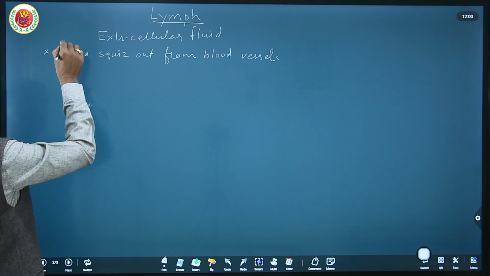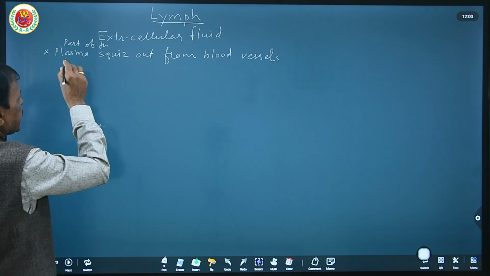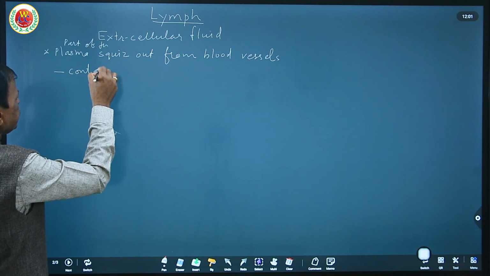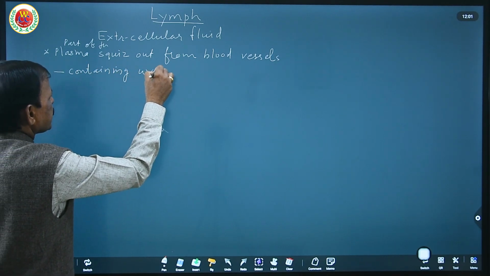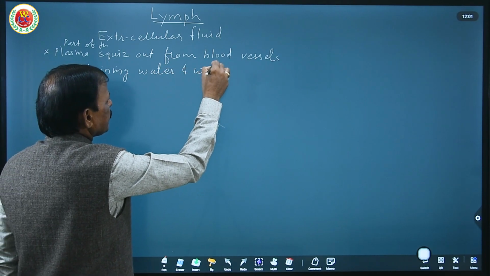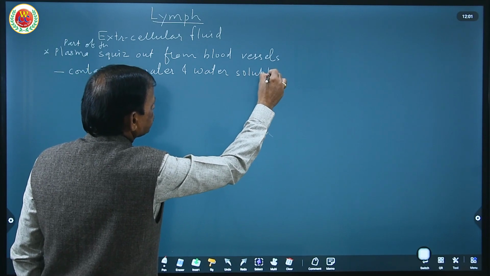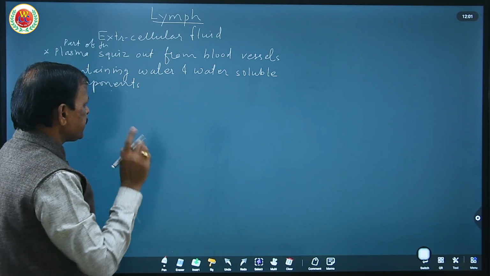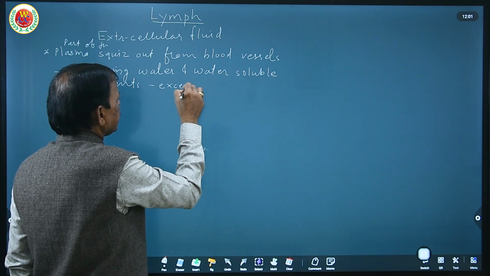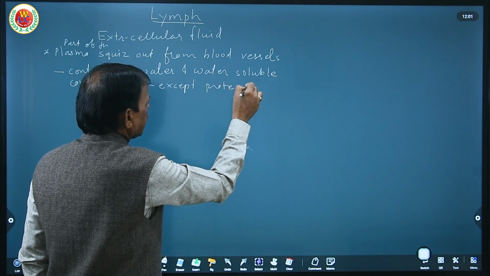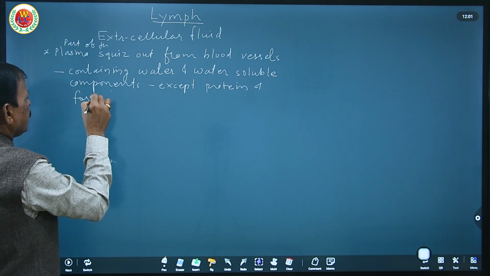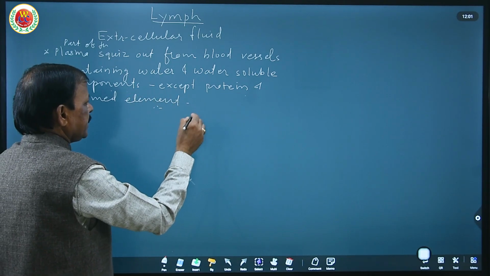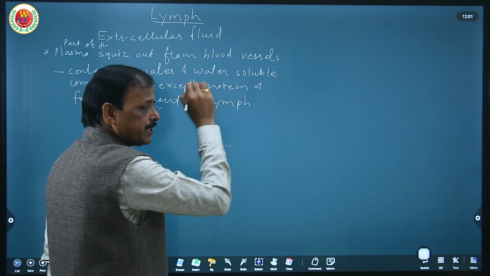The part of the plasma that squeezes out from the blood vessel, containing water and water soluble components, except some protein and formed elements such as RBC, WBC, and platelets, is known as lymph. So this is the definition of lymph.